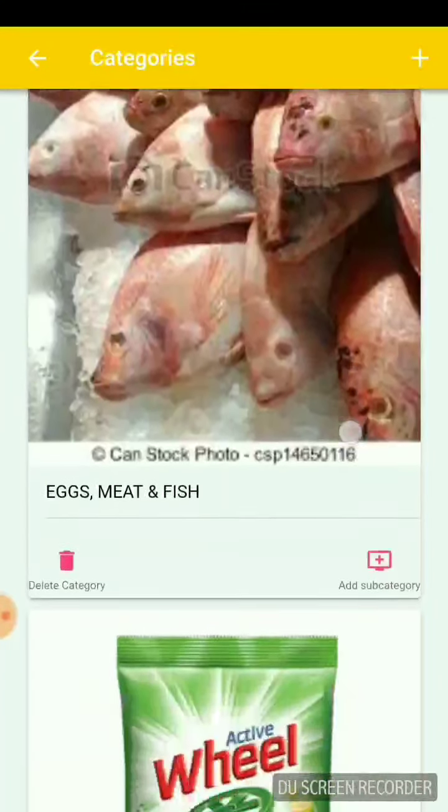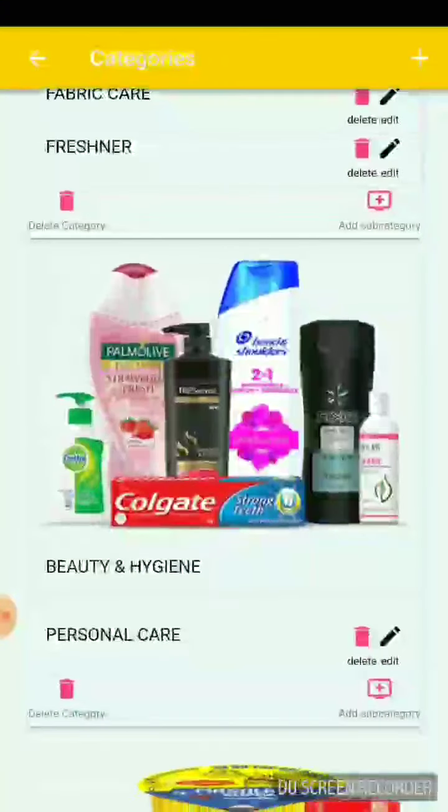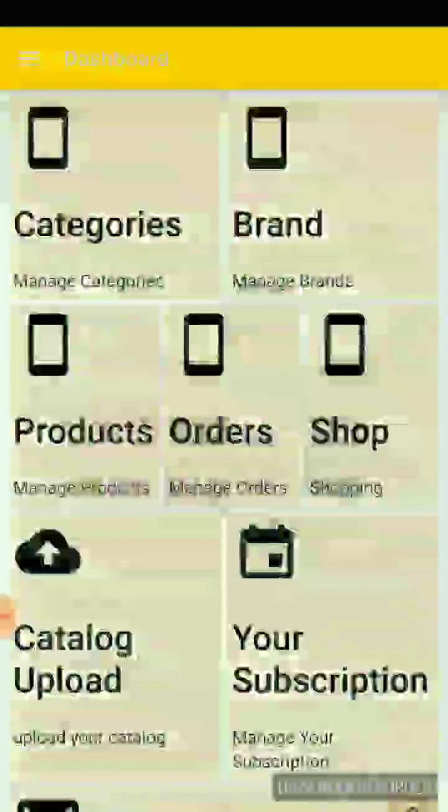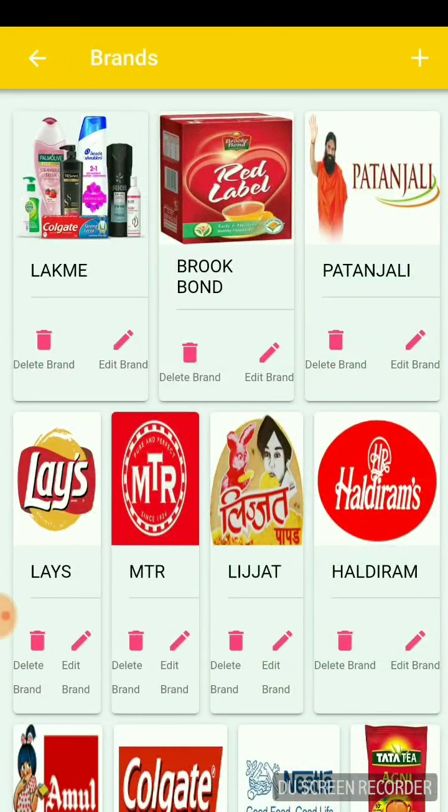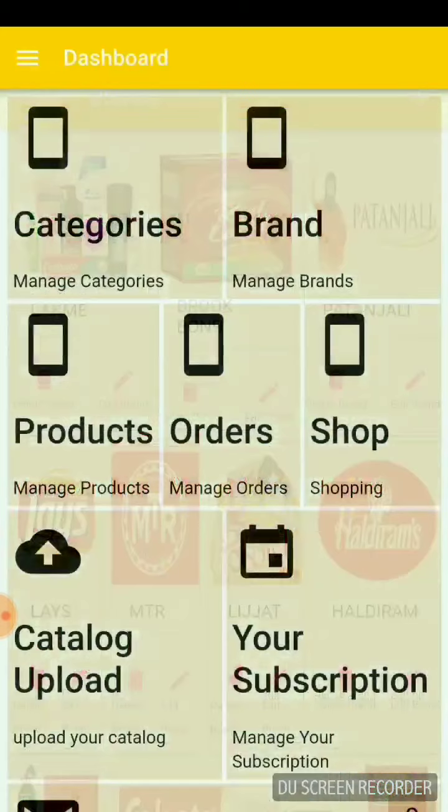So these are a few default categories which are available. Same thing goes with the brands. He can add the brands that he supports. Some default brands will be given at the start of the shop coming online on the Kirana portal.